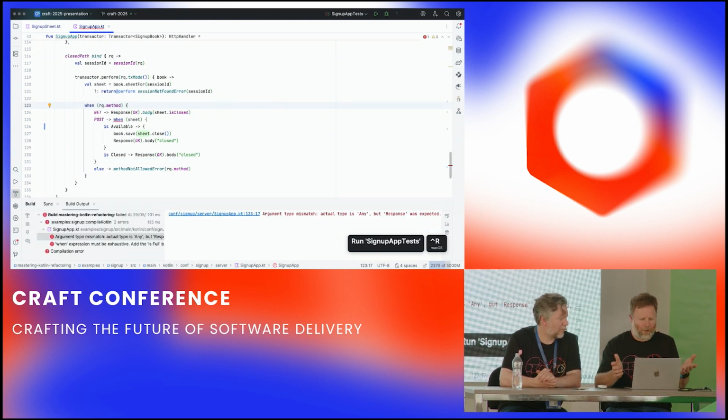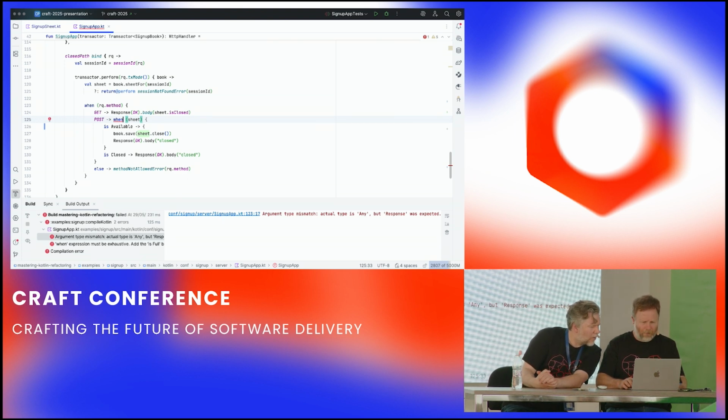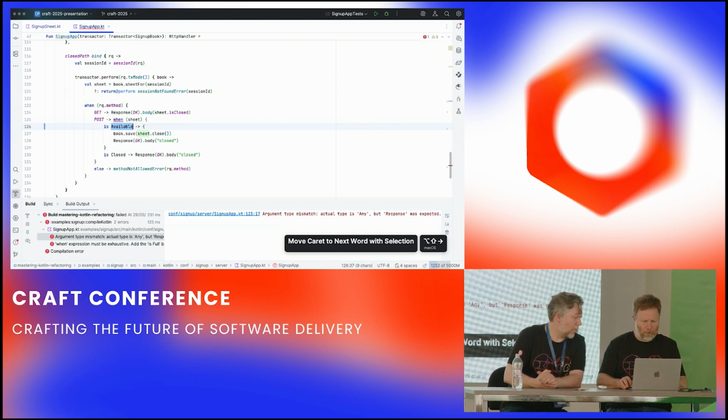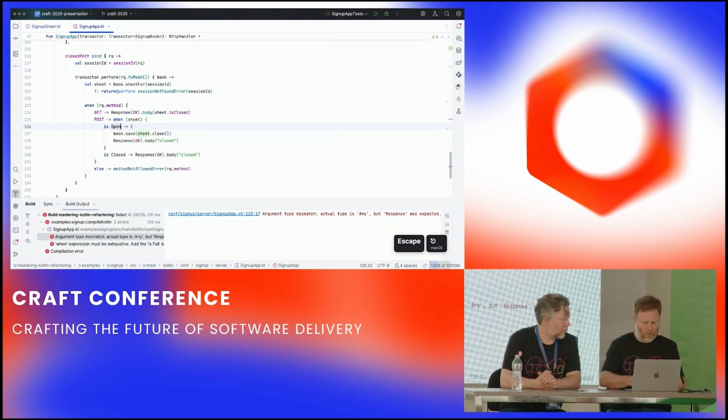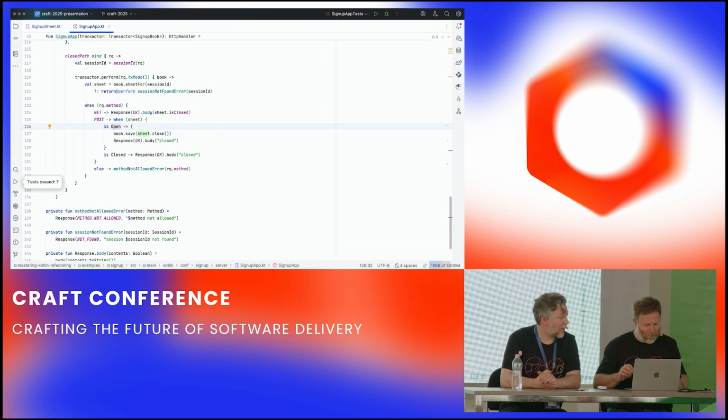I like it when type systems just tell me what I should be doing. And then one more here, which is the closed path. So this is closing, and we should be able to close when it's open. Yeah. Okay. Done. All right, let's have a look.